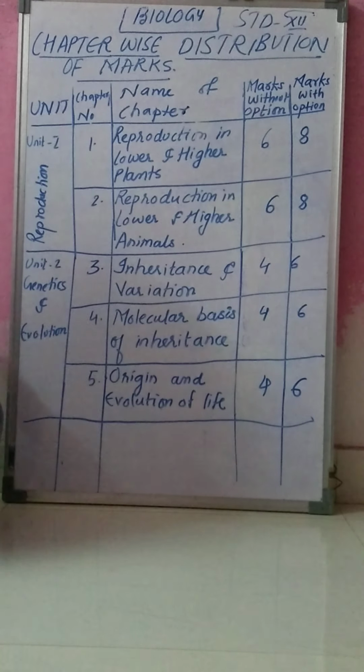Then unit number 2 is genetics and evolution. This unit has 3 chapters, chapter number 3, 4 and 5.